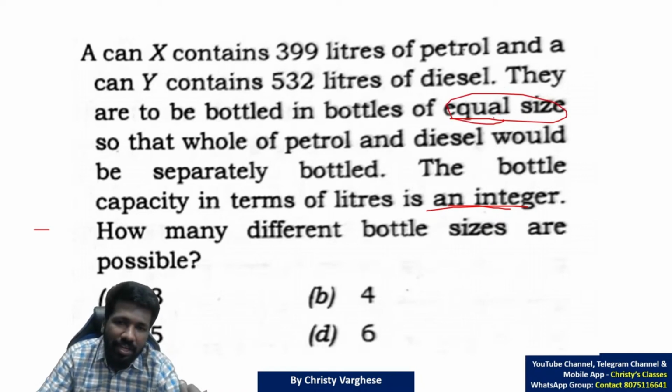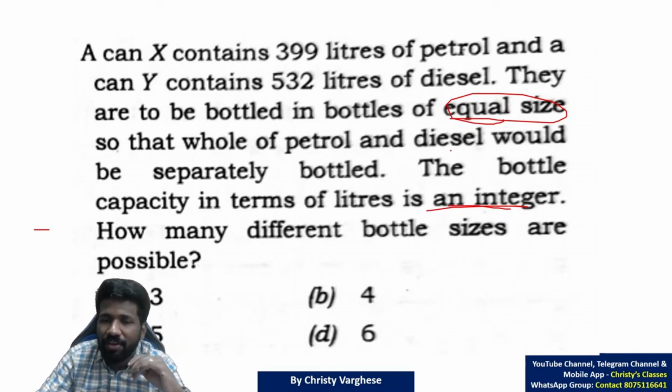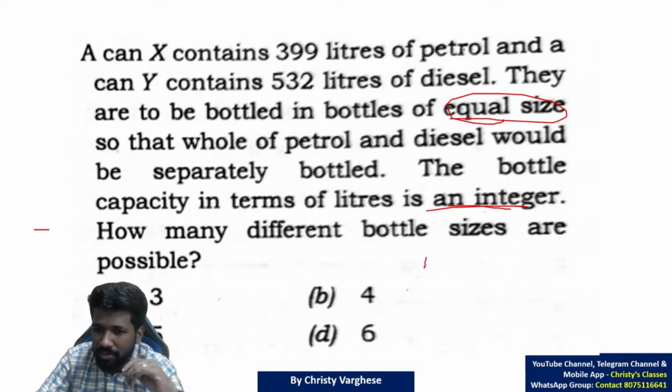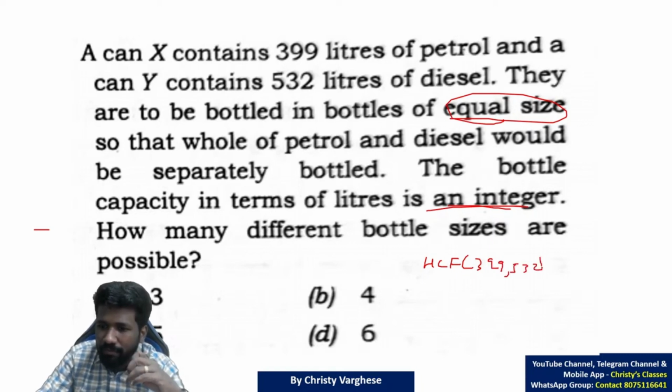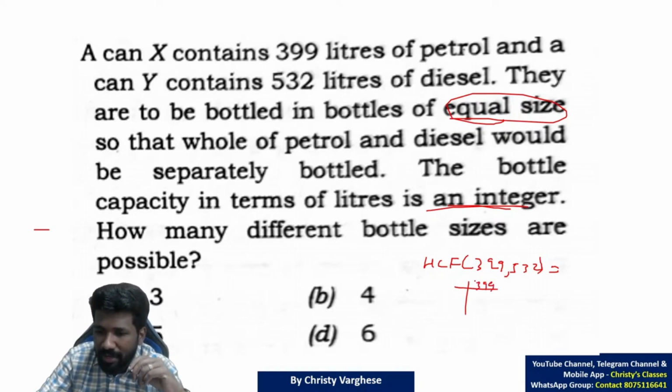Yeah, you can find highest common factor and then other factors also, or find all common factors. First find HCF and then find other factors. You can easily find other factors. That is a basic theory. Highest common factor of 399 and 532. We have discussed in the class how to find highest common factor, different ways. Yeah, we can go for the prime factorization way itself, because that will help us to find other factors also easily. 399 is a multiple of 3. Divisibility test will help you to identify that.